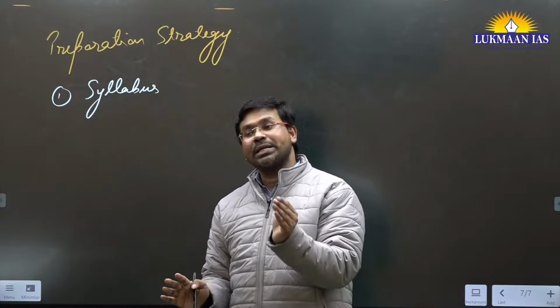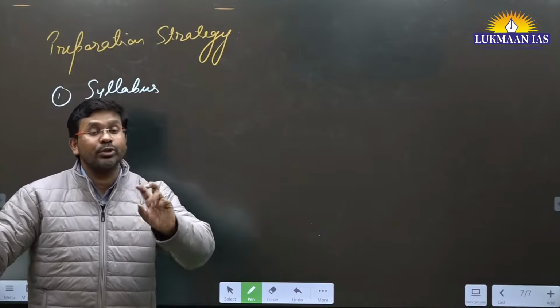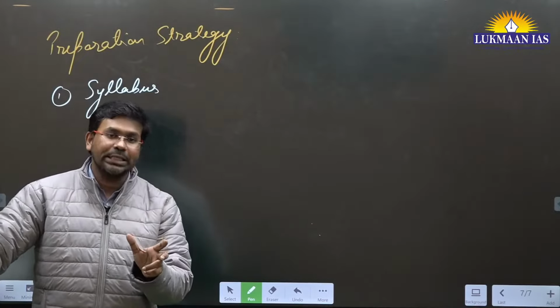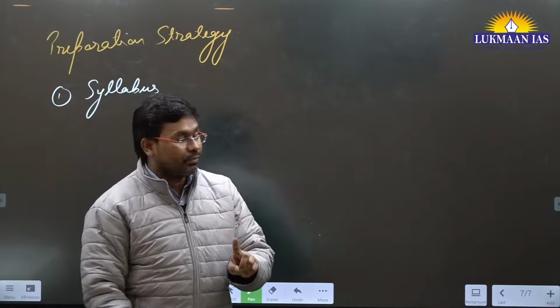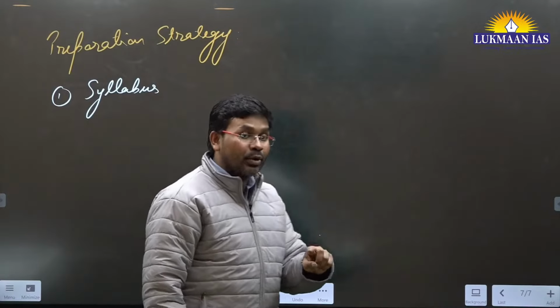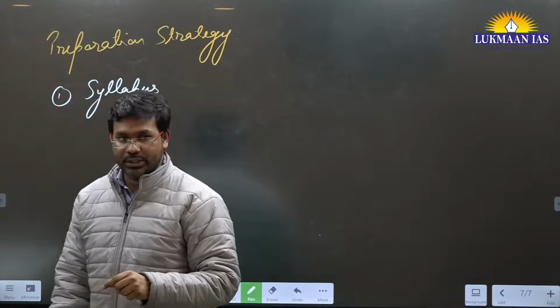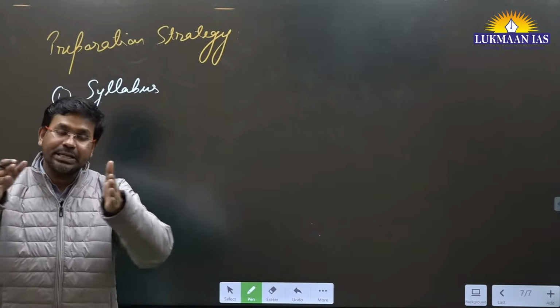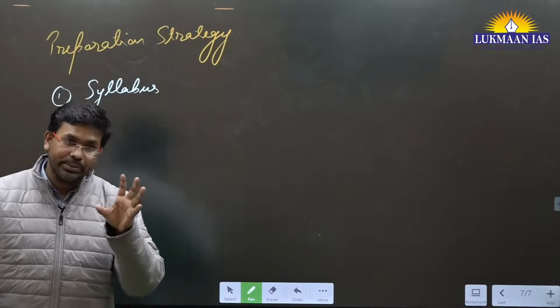A faculty of that subject will tell you what approach to adopt. For example, the way you learn history will be different from the way you learn science and technology, geography, or environment and ecology. Every subject is different in itself, and you need to learn those subjects differently.